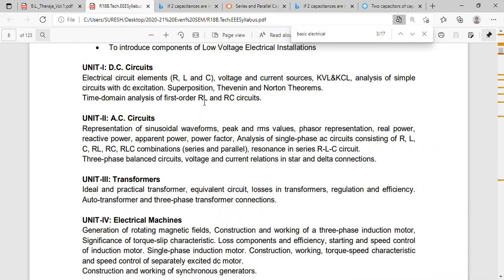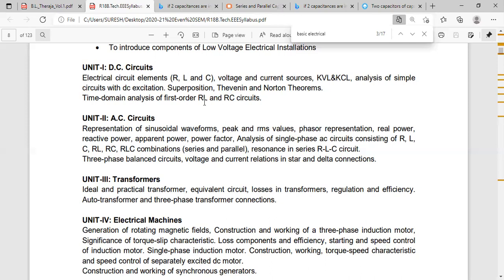What is the current equation in RC circuit? I is equal to V by R into e power minus 1 by RC into T. This equation we have to derive.